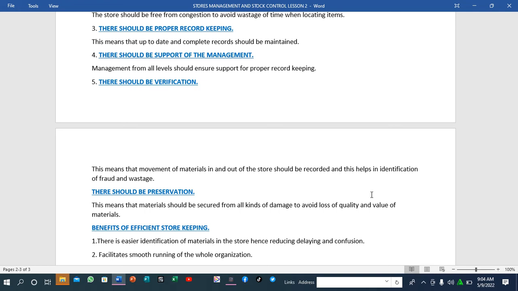Next, there should be preservation. This means that the materials should be secured from all kinds of damage to avoid loss of quality. So when goods lose quality, it means that the value of the materials will also be low, and that will lead maybe even to low prices.